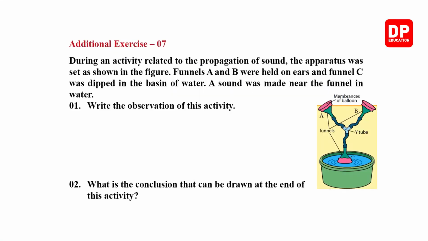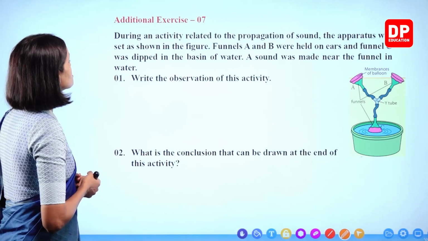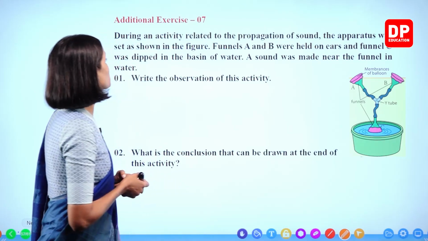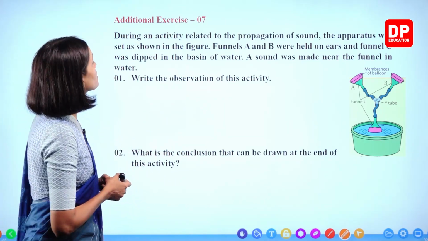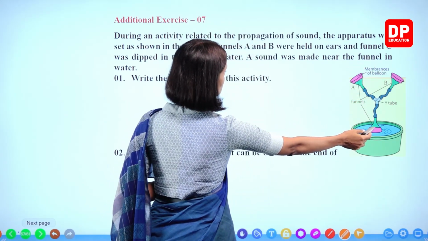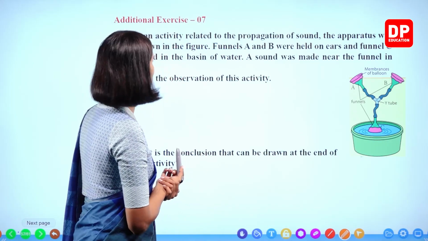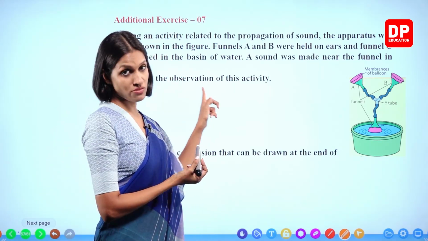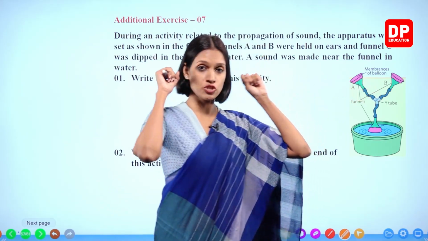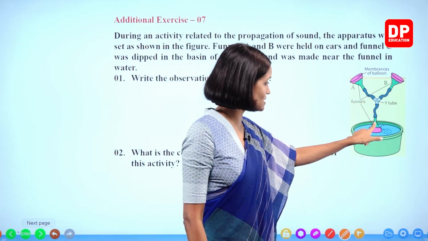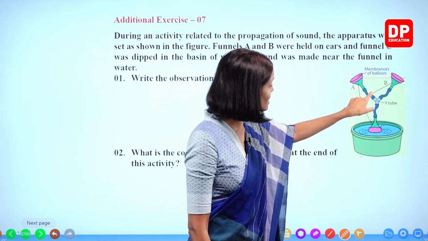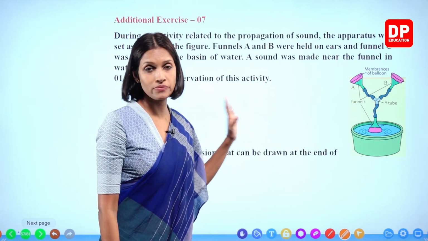Right? Okay. Number 7. During an activity related to the propagation of sound, the apparatus were set as shown in the figure. We did this one as well. Funnels A and B held on ears and funnel C was dipped in the basin of water. The sound was made near the funnel in water. What is the observation? Write the observation of this activity. We have to keep these A and B funnels on our ears and immerse this funnel C in water, and we have to make a small sound in water. So that sound we can hear through these A and B funnels very well, right?